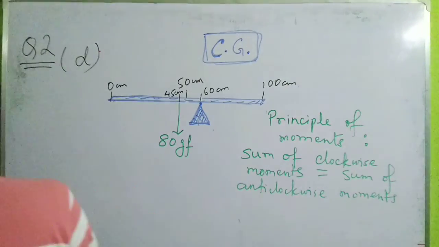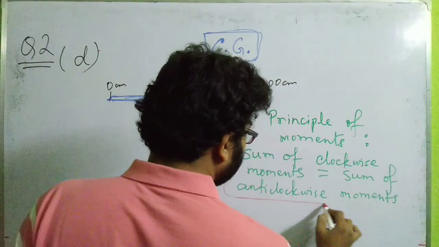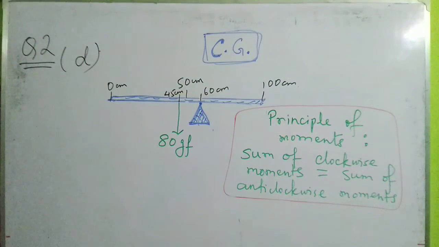This is the actual formula for the principle of moments. Using this principle we can verify which of the figures is correct.